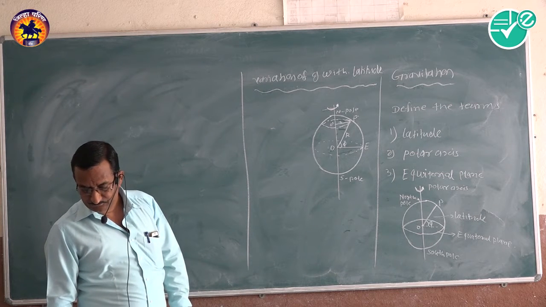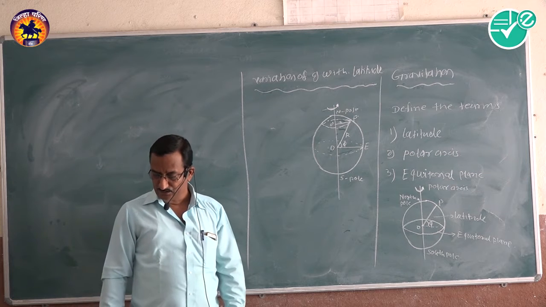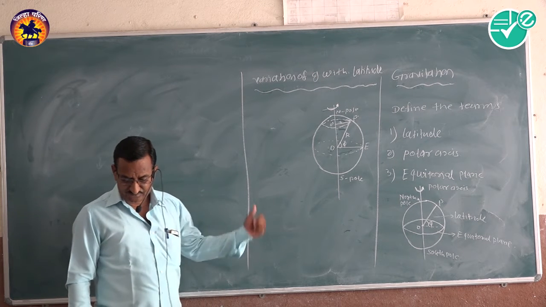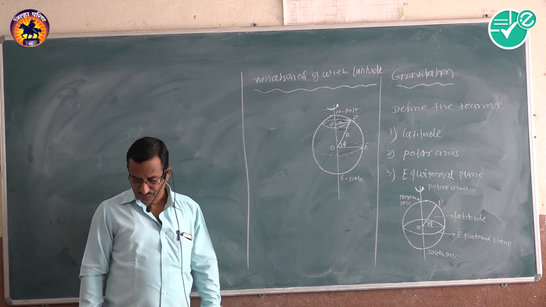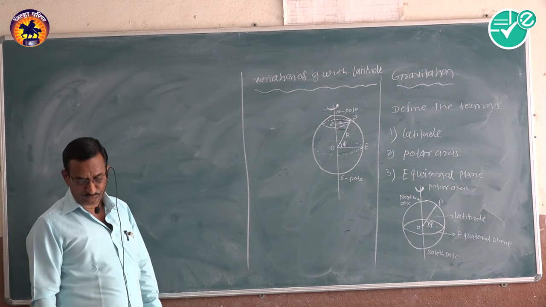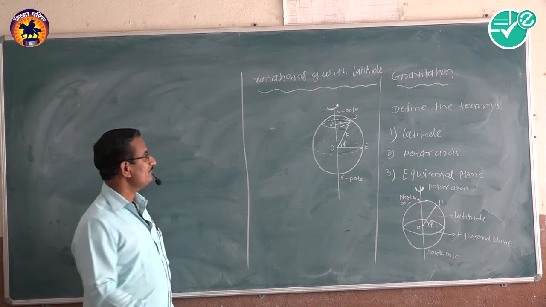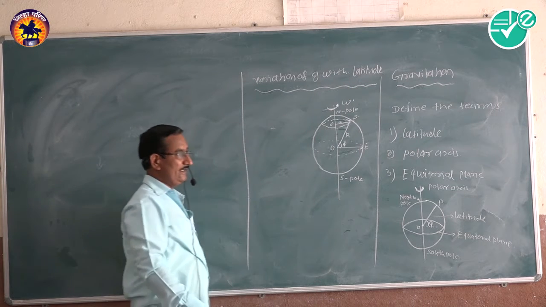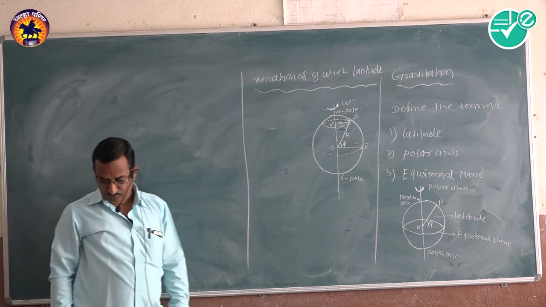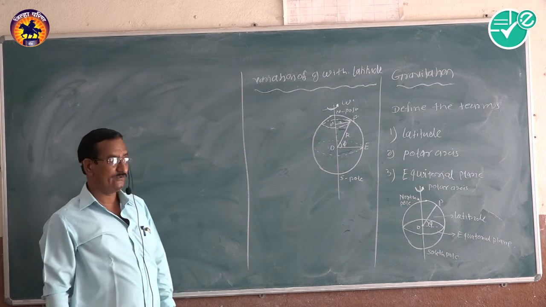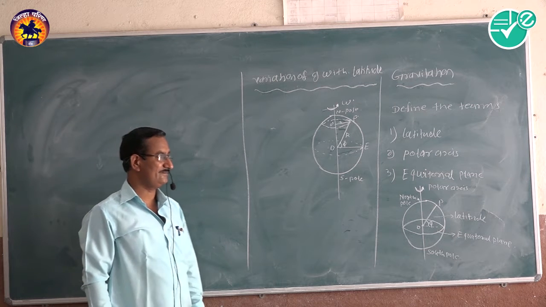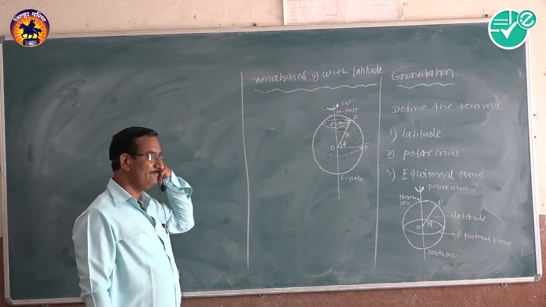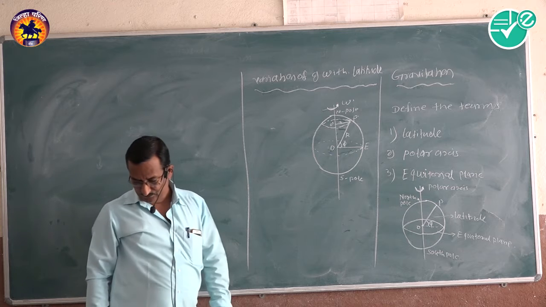We know that the earth rotates about its polar axis from west to east with a uniform angular velocity omega.